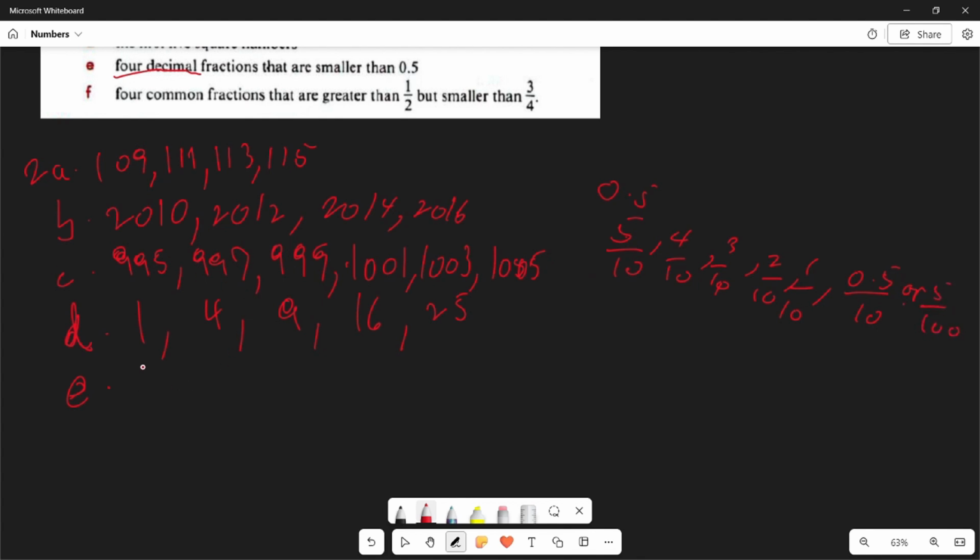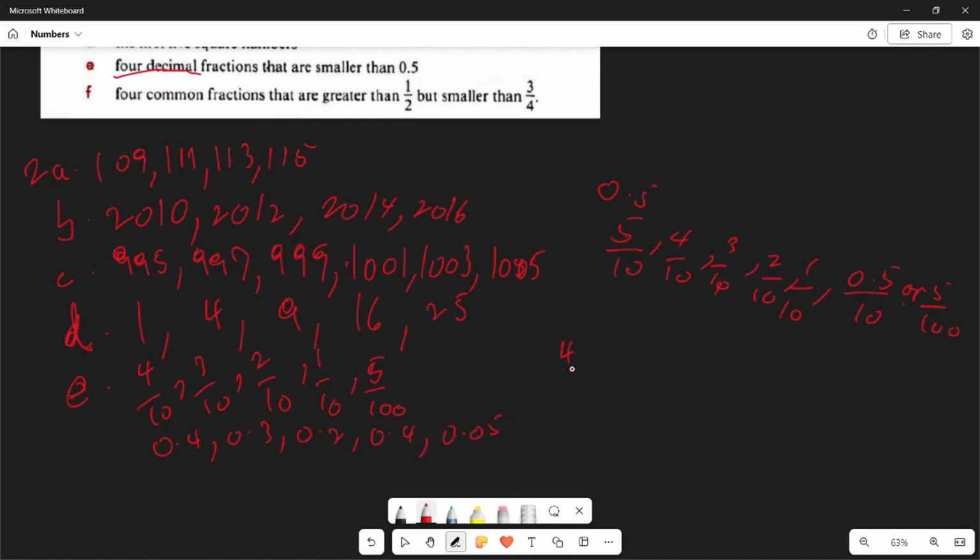So our answers can be 4 over 10, 3 over 10, 2 over 10, 1 over 10, or 5 over 100, because these are decreasing, they're smaller than 0.5. The reason why this is not going to be counted as it is, is because we're meant to put it in decimals. So 4 over 10 to decimal is going to be 0.4, 3 over 10, 0.3, 2 over 10, 0.2, 1 over 10, 0.1, and 5 over 100, 0.05.